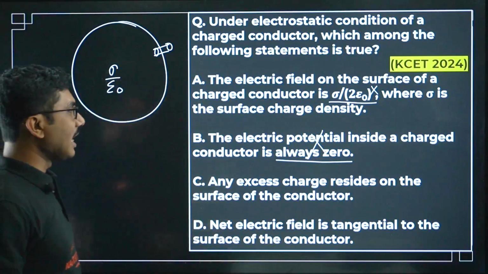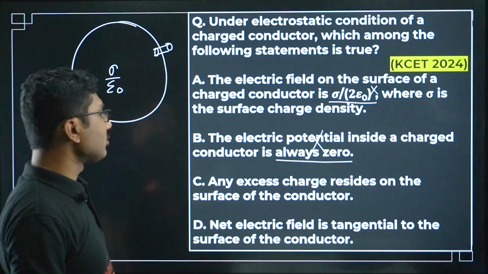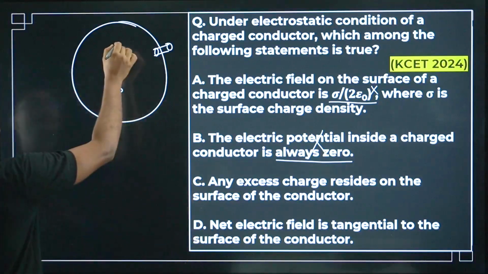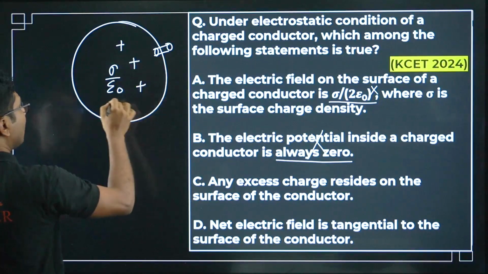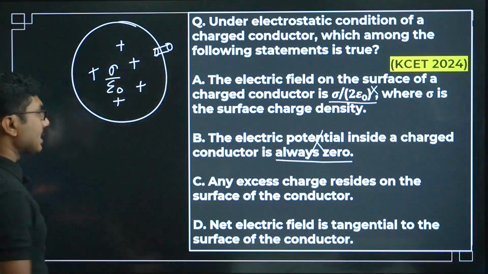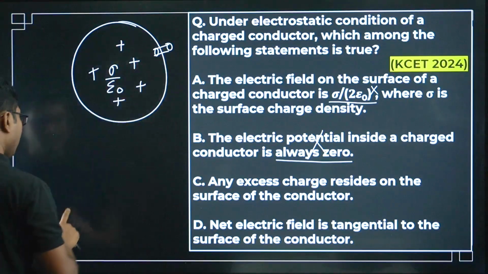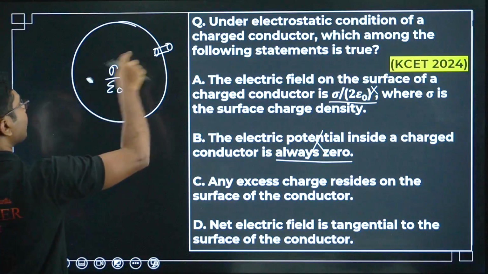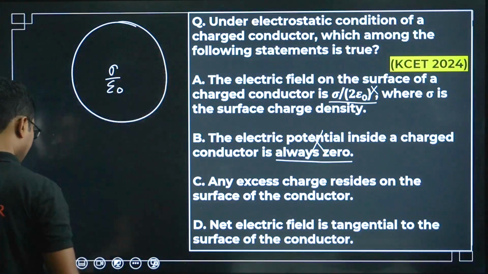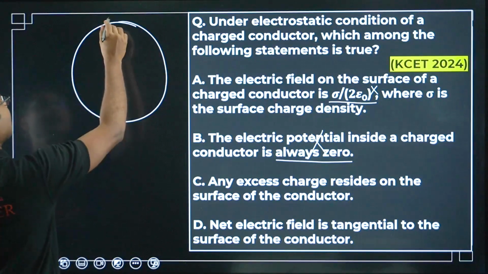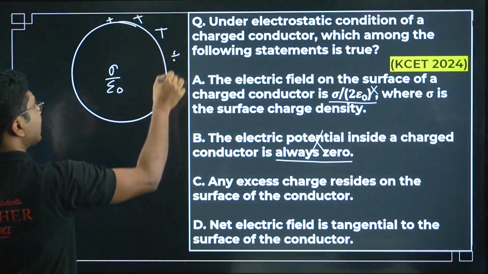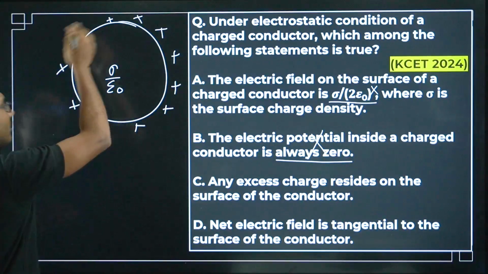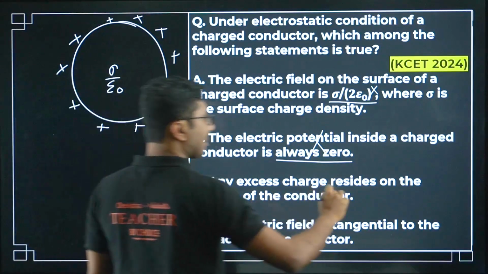Any excess charge resides on the surface of the conductor. Whenever you add some charges on the sphere or conductor, the charges will no longer stay inside the conductor. They will always come to the surface of the conductor. So this statement is correct, right? Charges will always stay on the surface of the conductor. If you give some charges, it will always stay on the surface. So this is the correct statement.